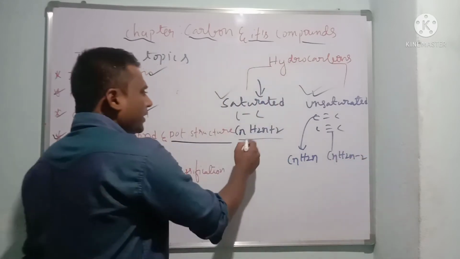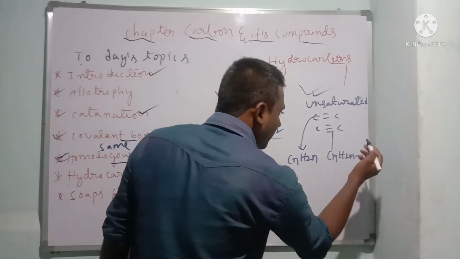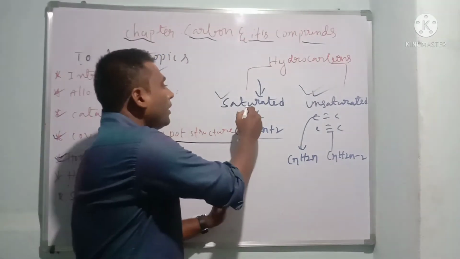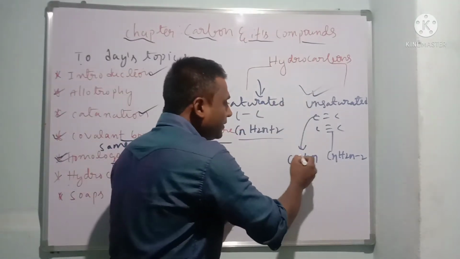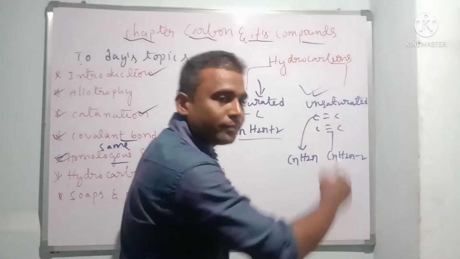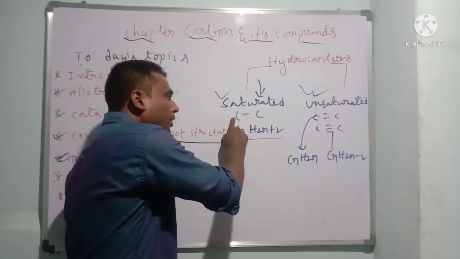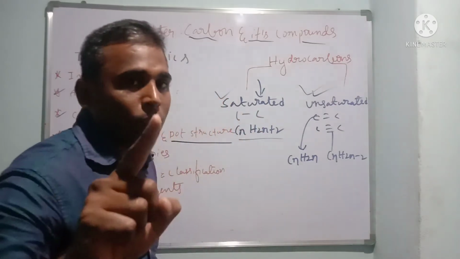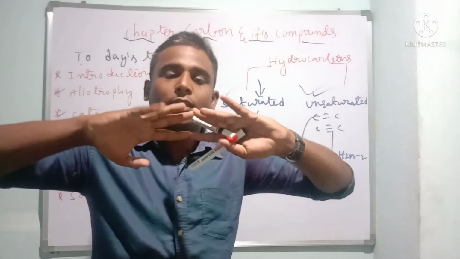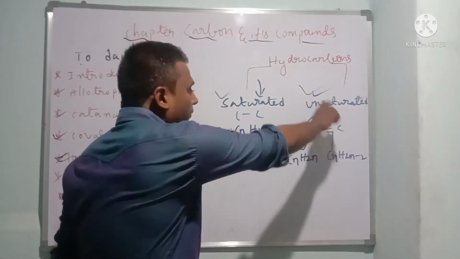So what is this CnH2n+2, CnH2n, CnH2n-2? Dear children, these are nothing but alkanes, alkenes, alkynes. They may ask you: if the carbon contains a single bond, it is an alkane; double bond, alkene; triple bond, alkyne. That's it. And these are the general formulas.